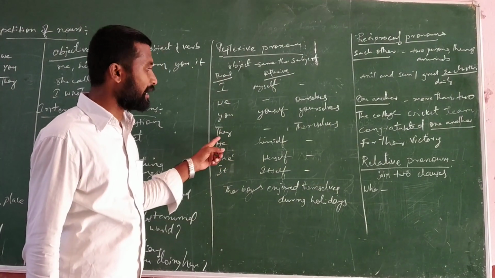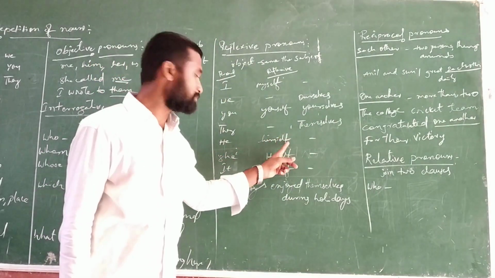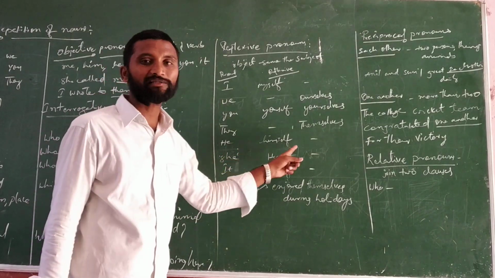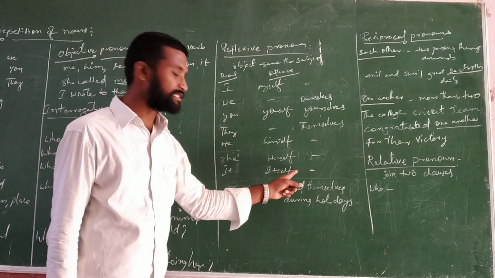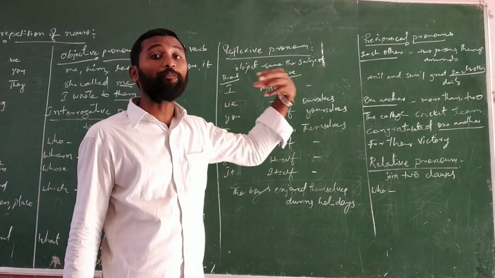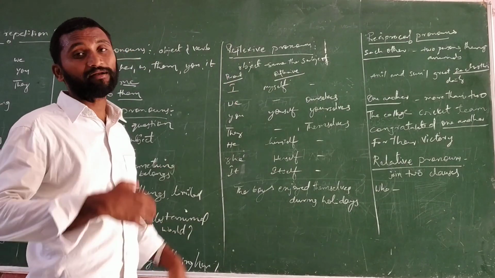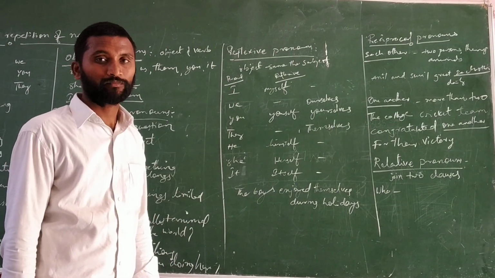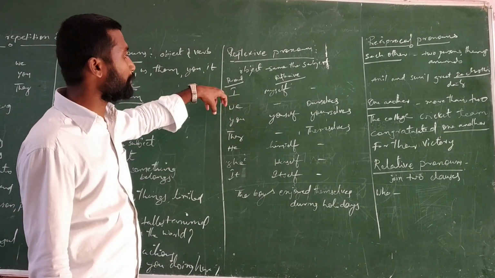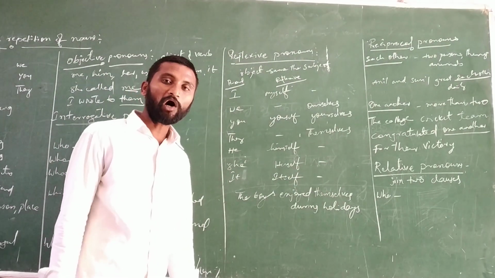And regarding they, themselves, plural. And he, himself, she, herself, it, itself. So in this way, all these reflexive pronouns are used when the object and the subject are the same. In a sentence where the subject is the pronoun I, we have to write myself in the place of the object.